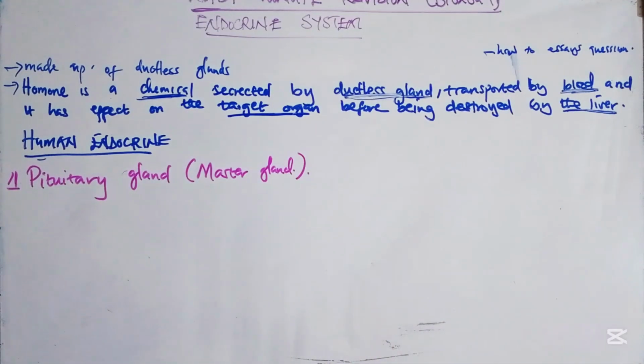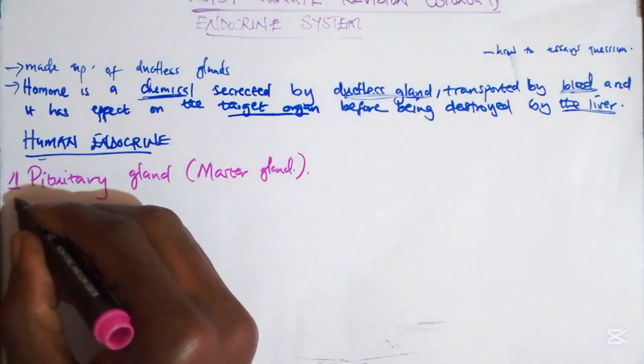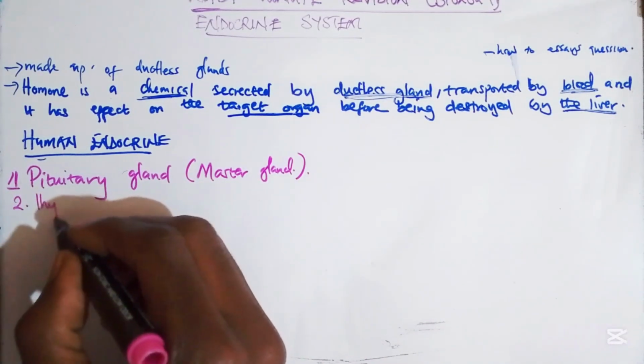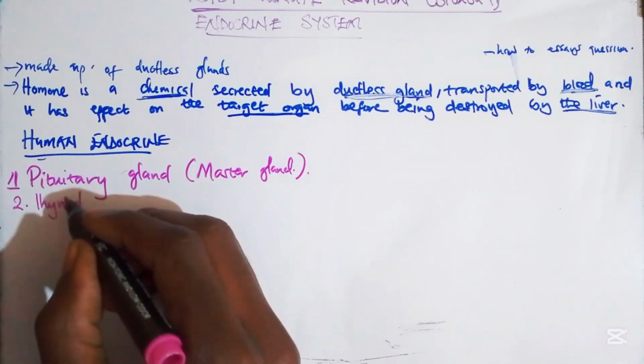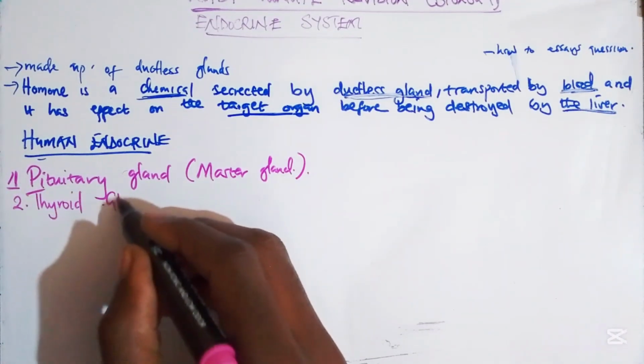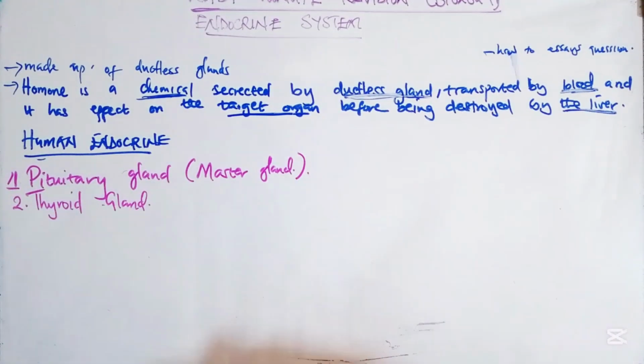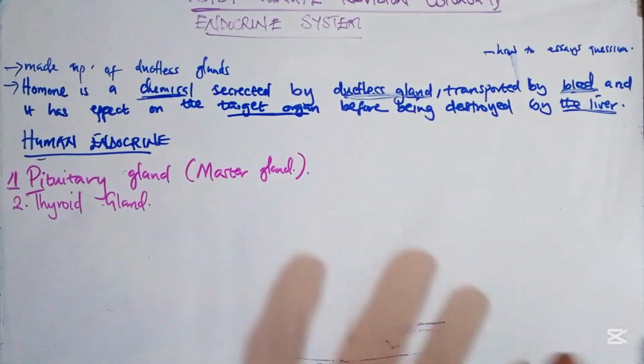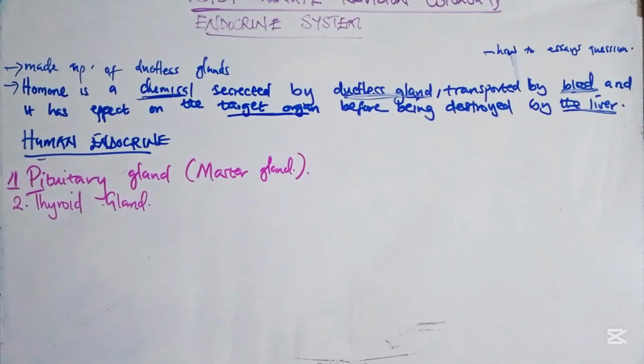Then the second gland which you need to know is the thyroid gland. This thyroid gland is responsible for producing thyroxine.